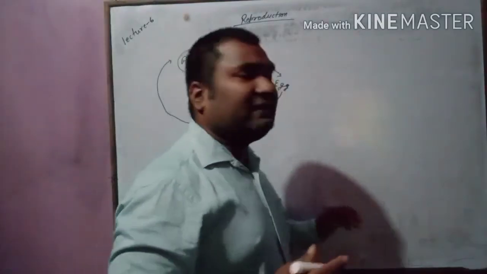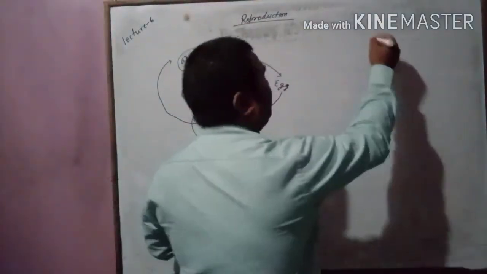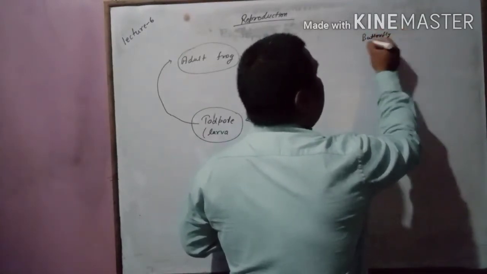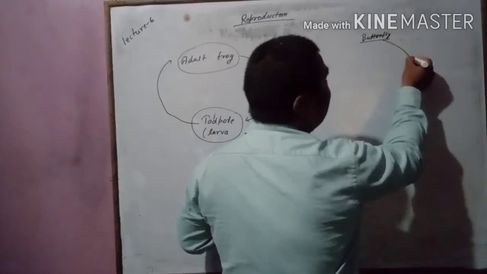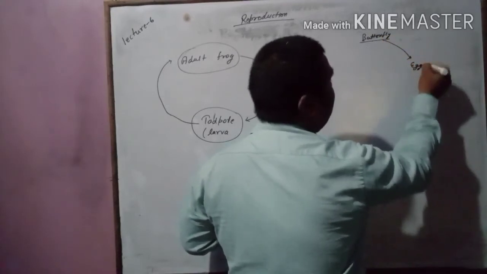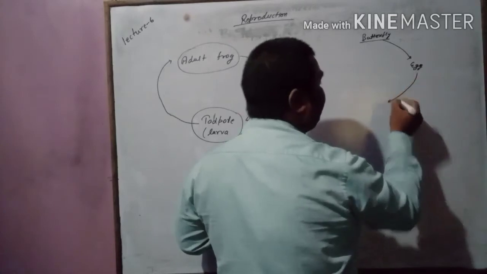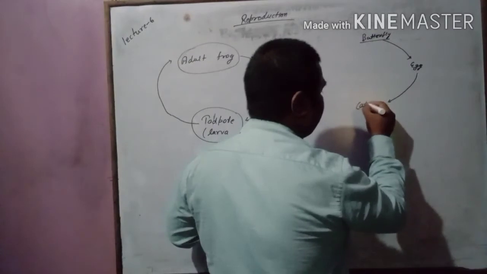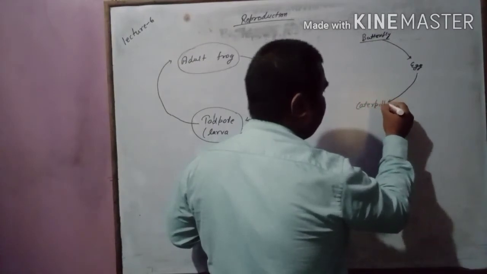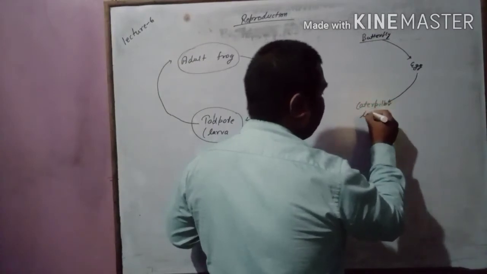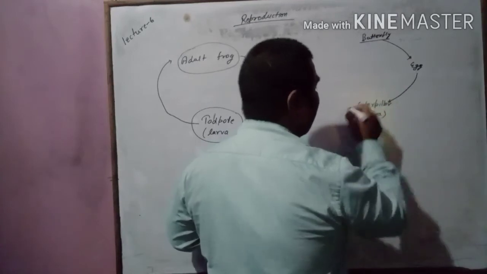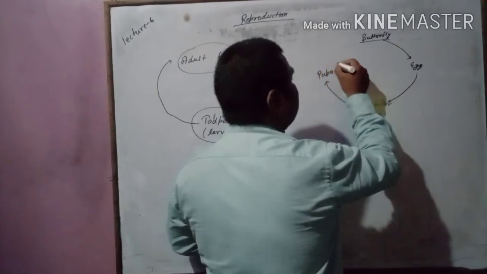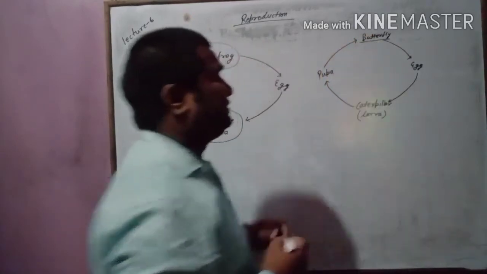The same thing can be seen in the case of the butterfly. This butterfly lays eggs. This egg will develop into a caterpillar, the larva, and this caterpillar changes into a pupa, and this pupa drastically changes into a butterfly.